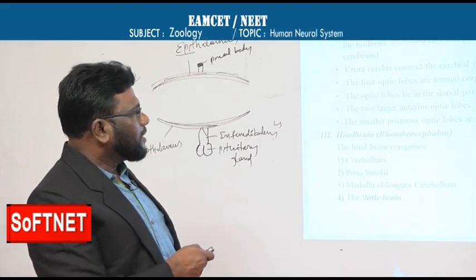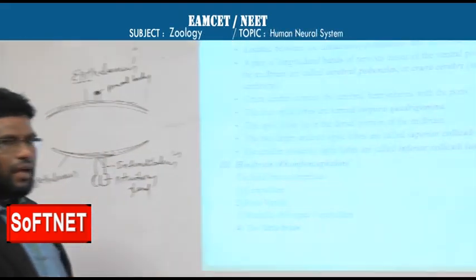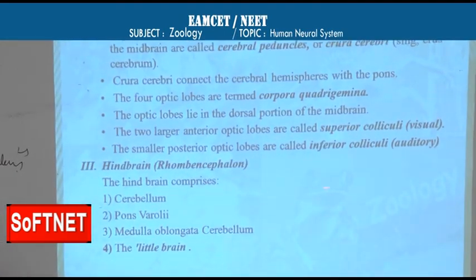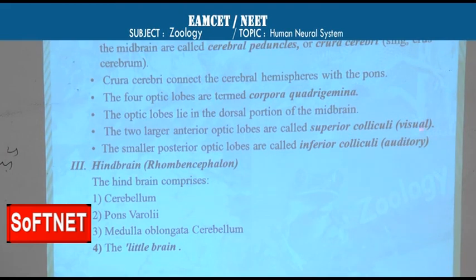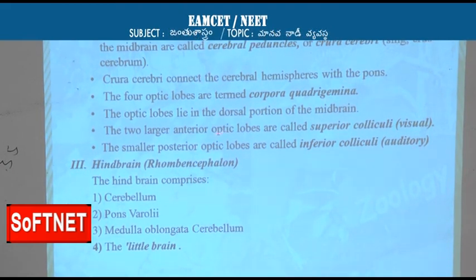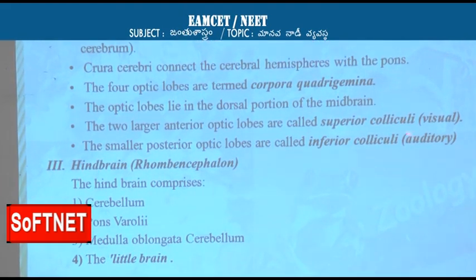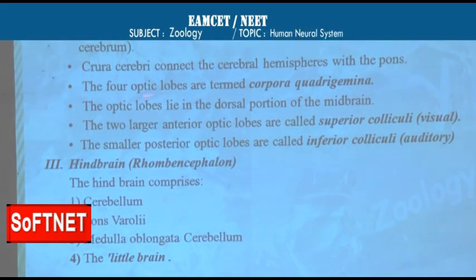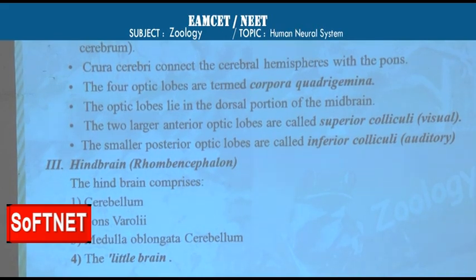The larger superior colliculi are located on the anterior side, and the inferior colliculi on the posterior side. So this forms the midbrain.